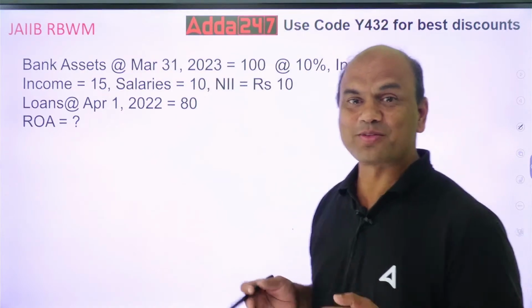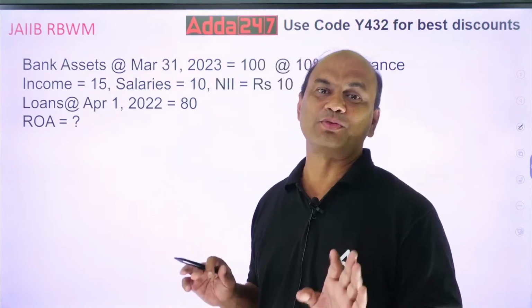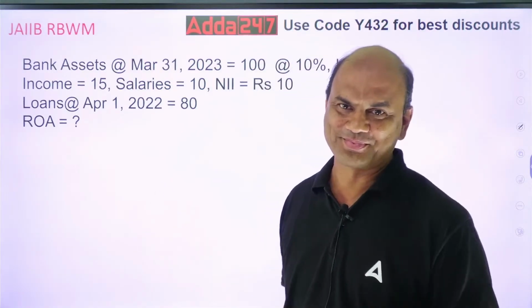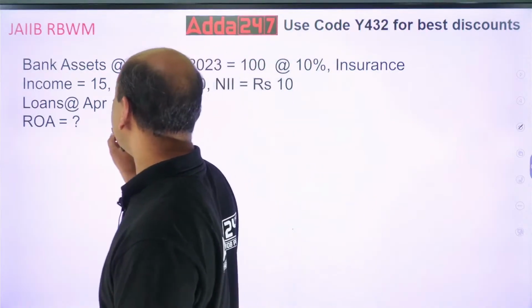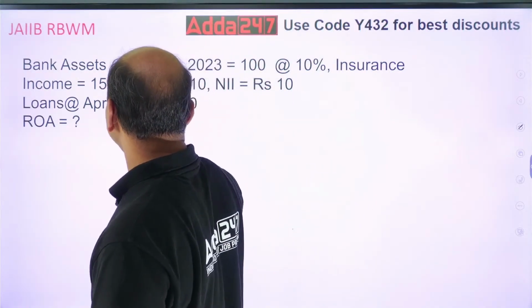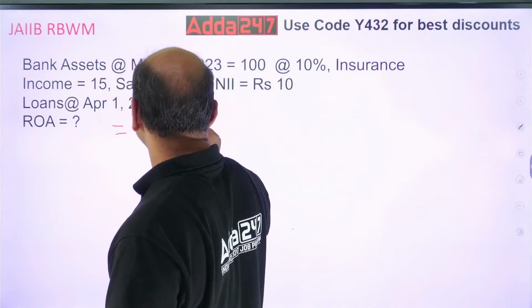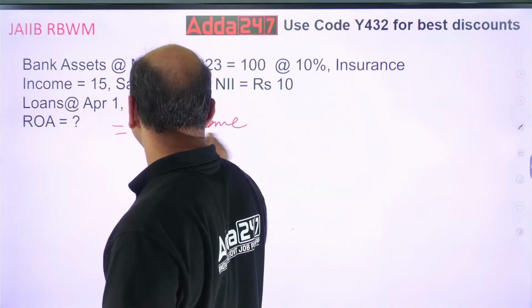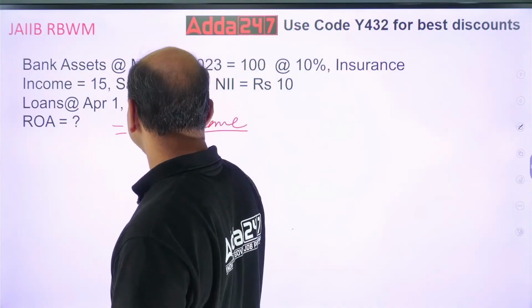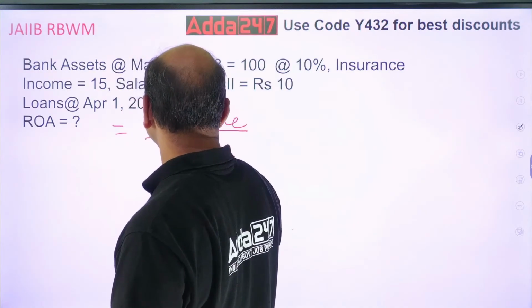Now, what is the formula for return on asset? Firstly, what is the formula for ROA? Formula for ROA equals, I'll write it over here, net income divided by total assets, or you can call it yielding assets.